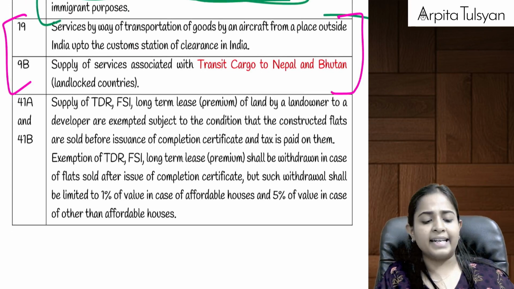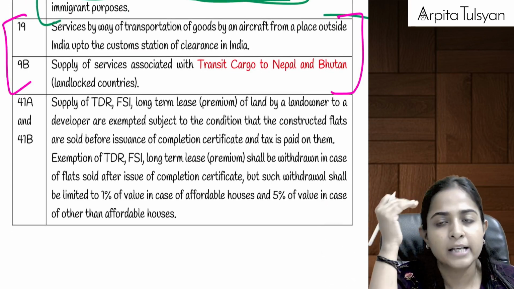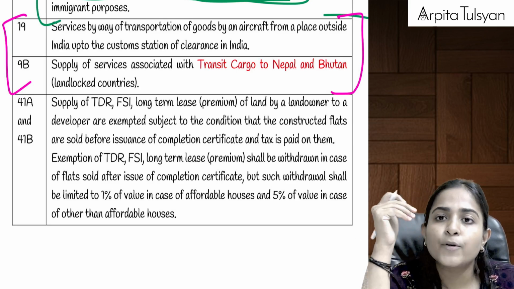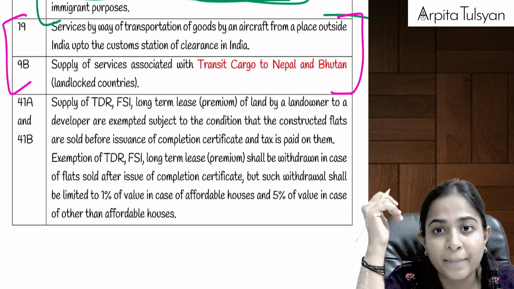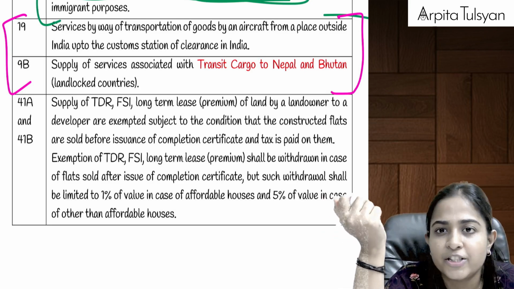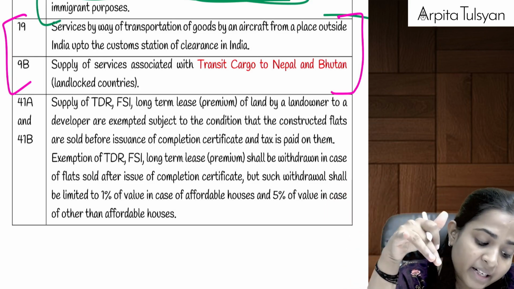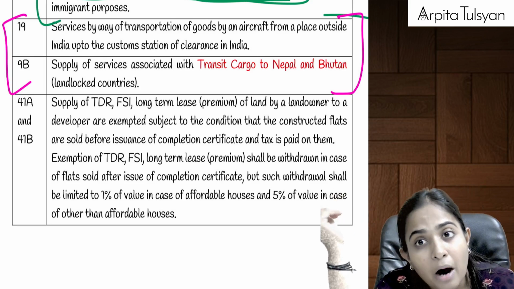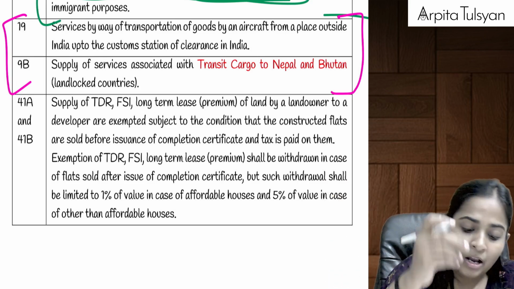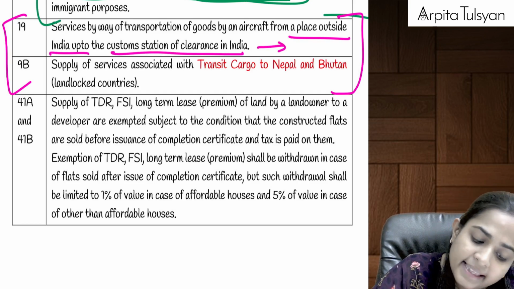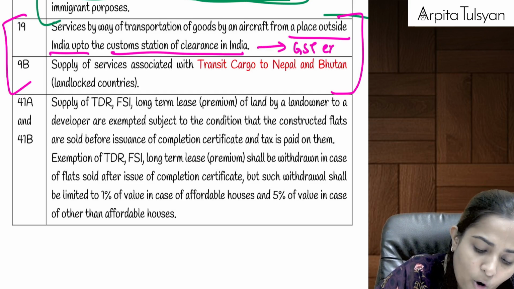Entry number 19, which talks about transportation of goods. While doing transportation of goods, we did not discuss air. If there is any transportation of goods done by air, generally by a courier agency, etc., then that will be totally taxable. But if there is any transportation of goods from a place outside India up to the customs station of clearance in India, then GST is totally exempted on the same.